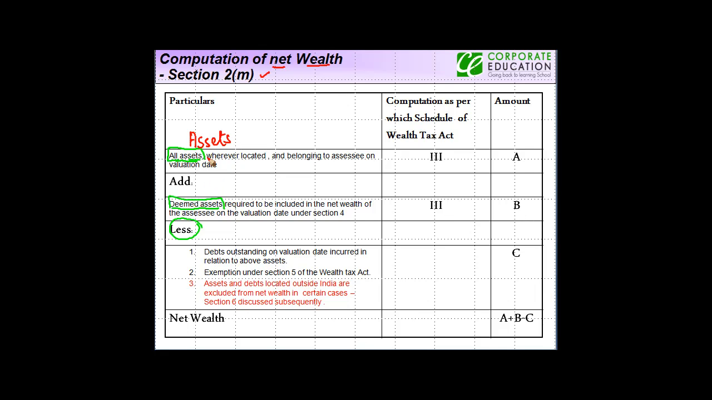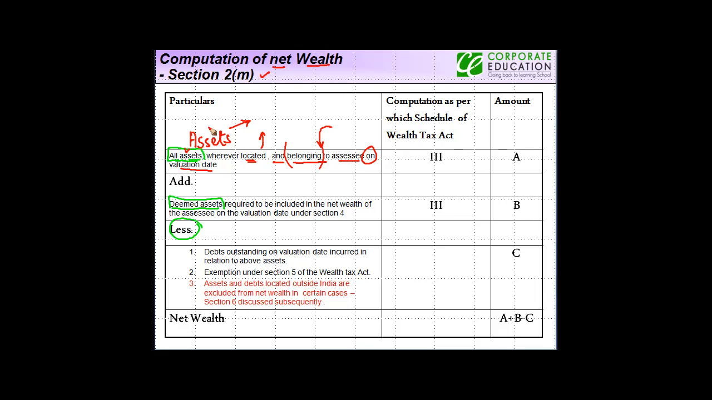All assets wherever located. Well, the location is also an important factor. How? We'll see in the subsequent slides in detail. And belonging to the assessee. So the asset should belong to the assessee on valuation date, right? Now, there are certain conditions. First is it has to be an asset. What is the meaning of asset? We see in the subsequent slides in detail.